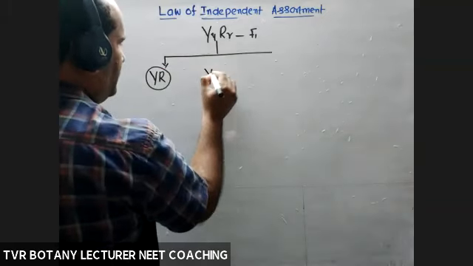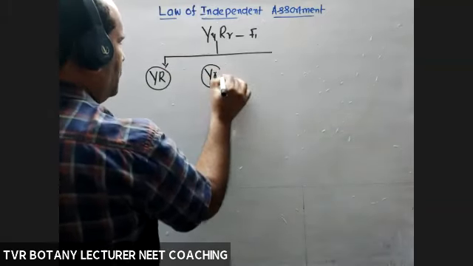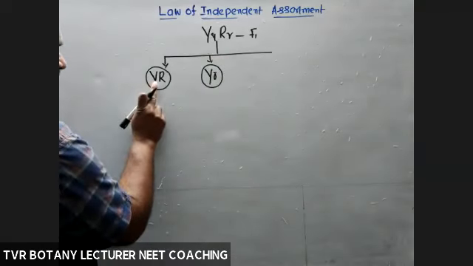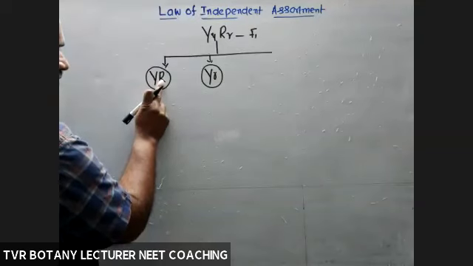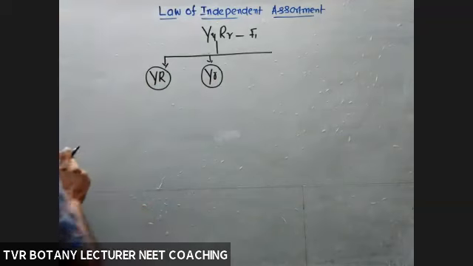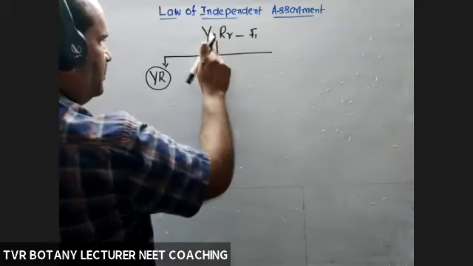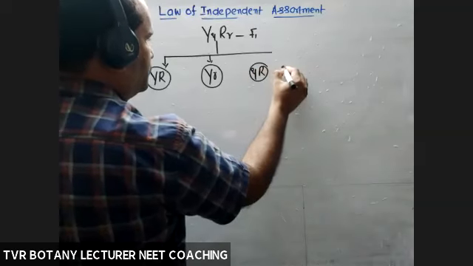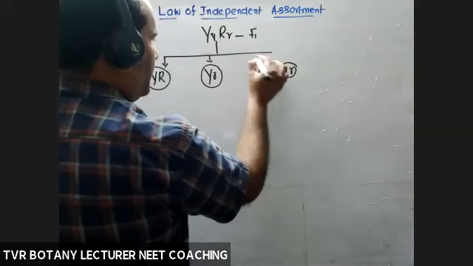Next, capital Y with small r, recombinant gamete. So Y is segregated with capital R and segregated with small r also. Next, small y with capital R, small y with small r.